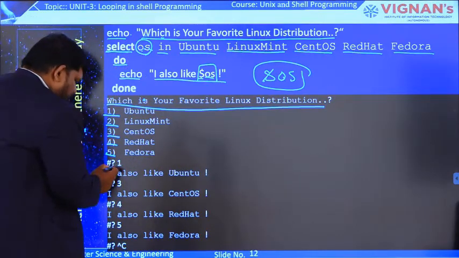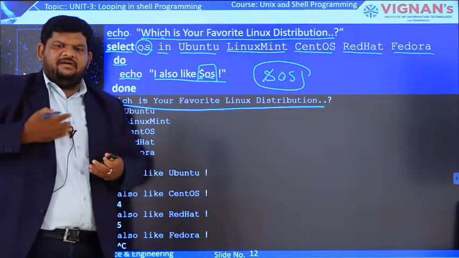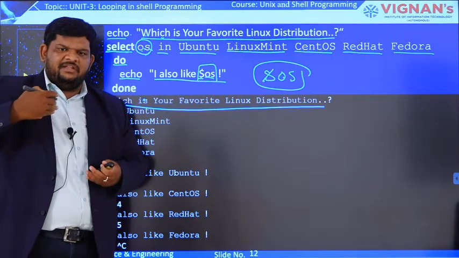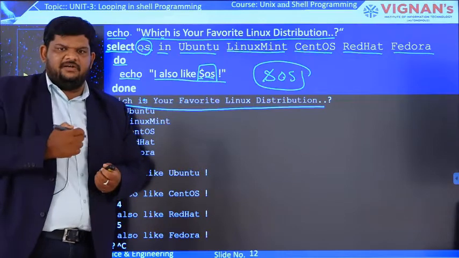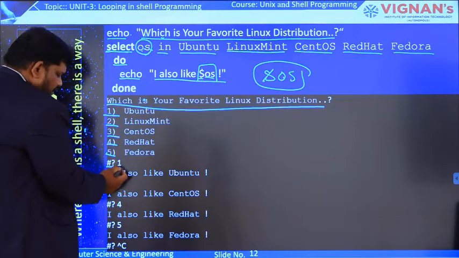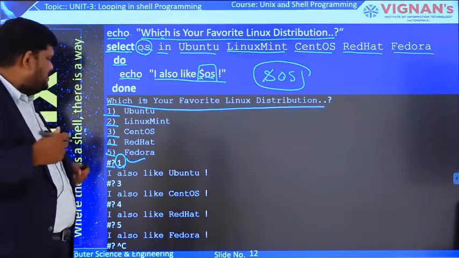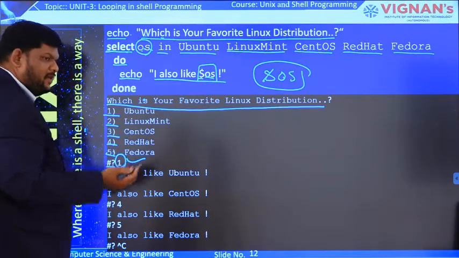This hash question mark is nothing but the user prompt. That means it asks for input from the user. If the user gives input, based on that it will execute the body of the select loop. So after this, the user has to give an option, that is, the user has to select. Based on this menu, the user can select any one of them.